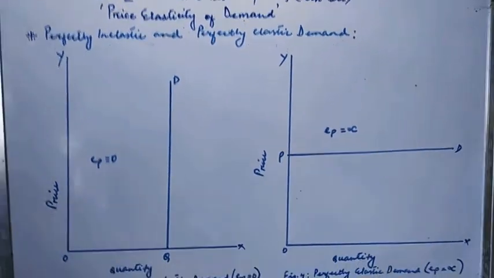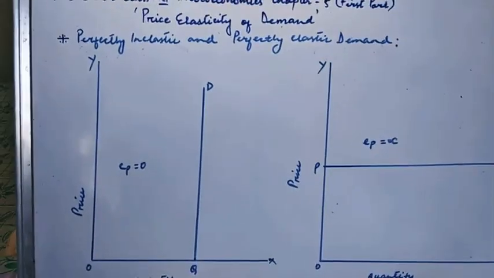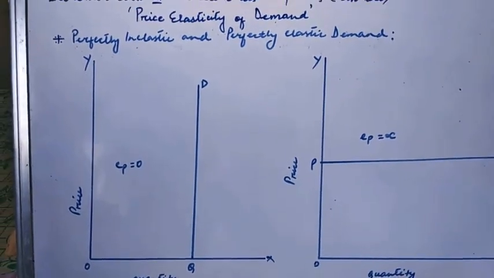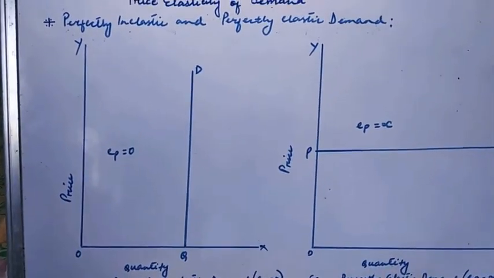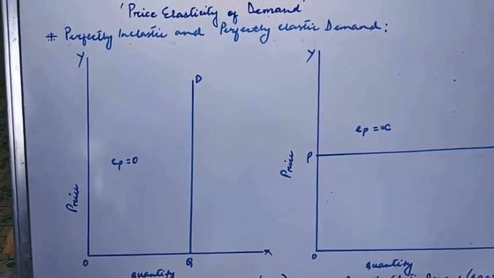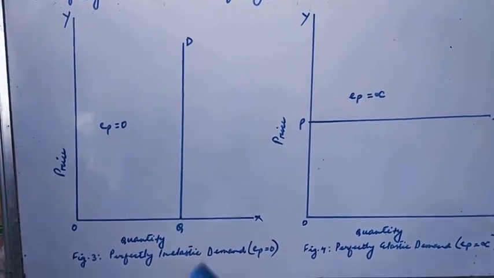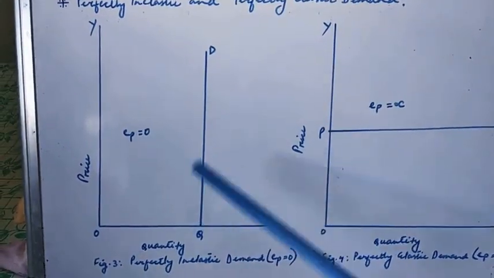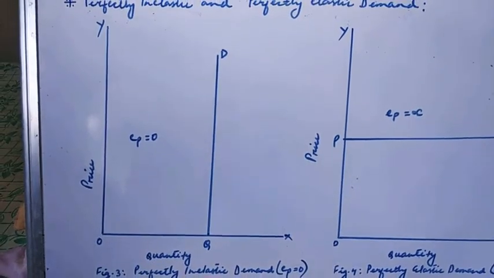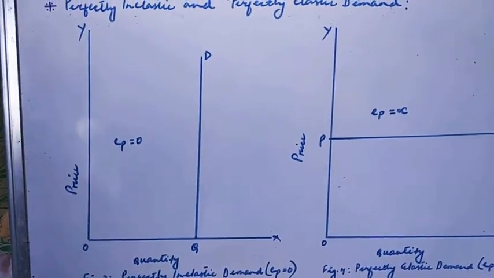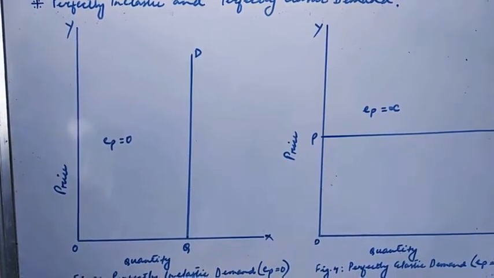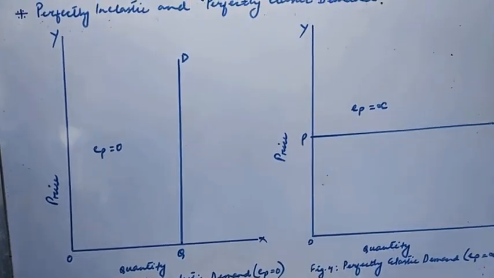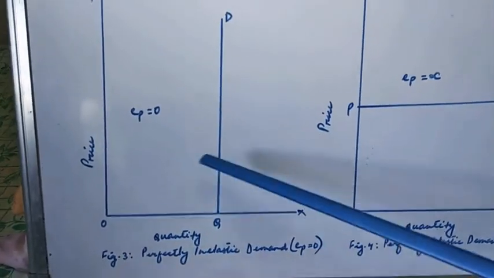So we will now explain the two extreme cases of price elasticity of demand. The first extreme situation is perfectly inelastic demand, where Ep equals 0, as depicted in figure 3.